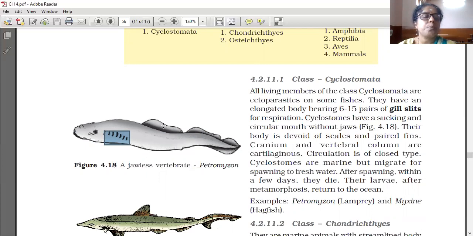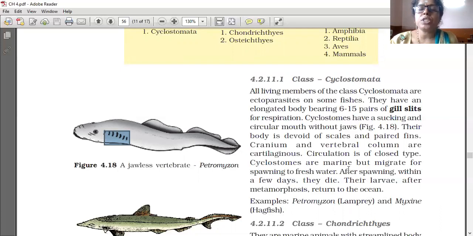Fins are not paired; here you see pairs, and here pairs are not there. The cranium, that is the brain box in which the brain is protected, and the vertebral column are made up of cartilage only.